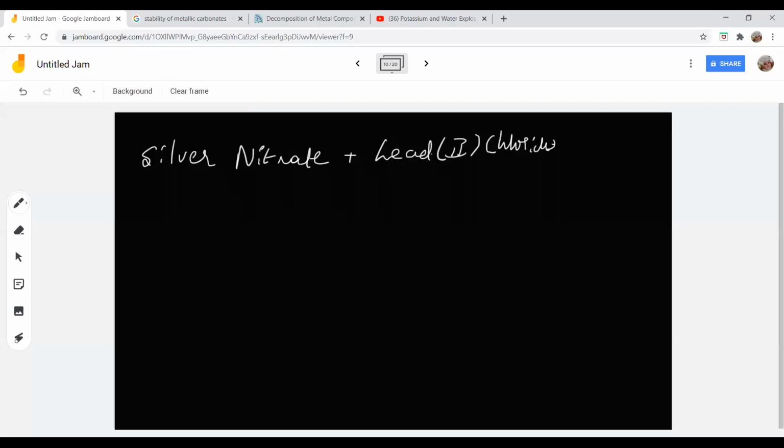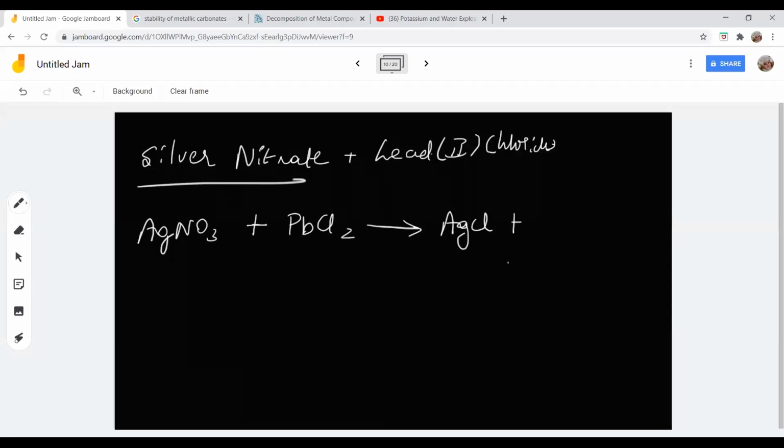Yes, ma'am. Okay, so silver nitrate, AgNO3. Good, Lakshita. Students, one important condition. What type of reaction is this? Reaction of AgNO3 plus PbCl2. Double displacement reaction, ma'am. Very good. It's a double displacement reaction. Now, you know that AgCl plus Pb(NO3)2 will be formed.